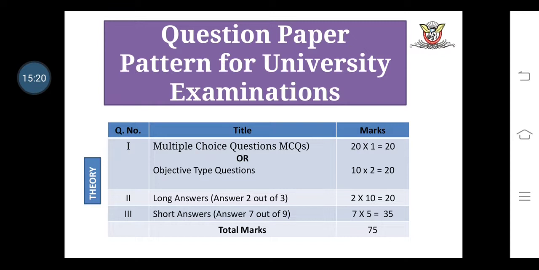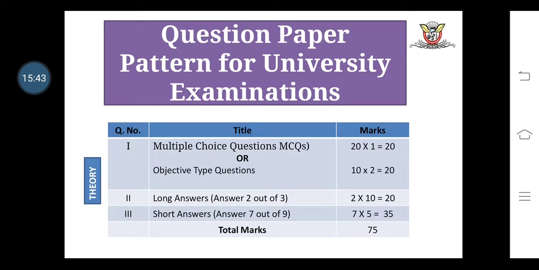Question number 1 consists of MCQs, 20 MCQs, each carrying 1 mark, total 20 marks. For question number 1, options will be available, that is the objective type of question, and in that 10 questions, each question carries 2 marks, that is 20.